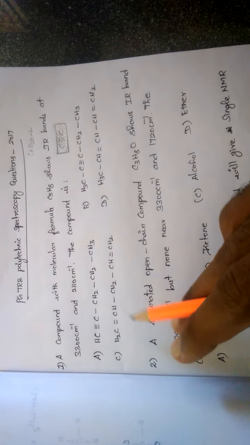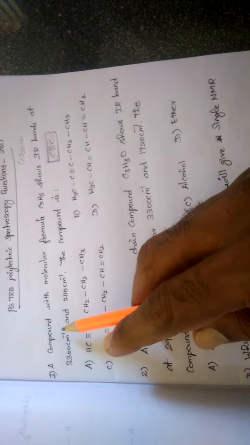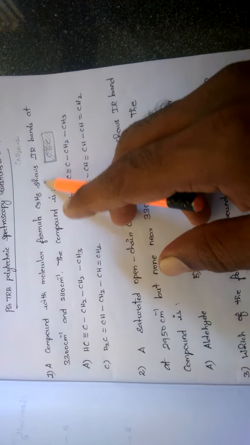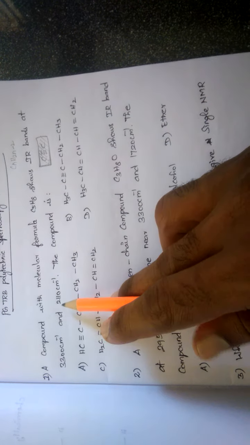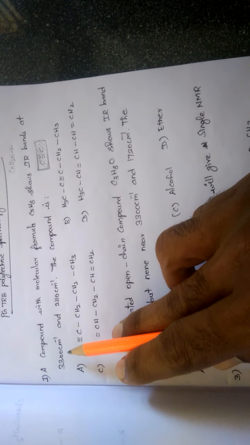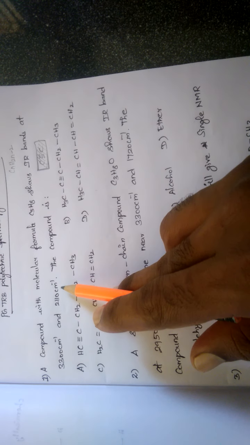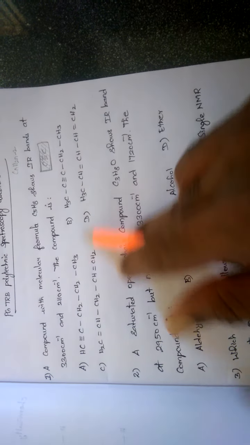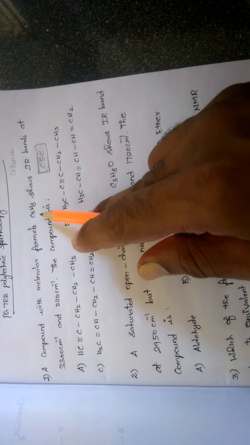So the first question is based on IR spectroscopy. A compound with molecular formula C5H8 shows IR bands at 3300 cm⁻¹ and 2110 cm⁻¹. The compound is... So they gave the IR data here. It shows two peaks, nearly at 3300 and 2110 cm⁻¹. For the molecular formula C5H8, four options are given, and all four compounds obey the general molecular formula C5H8.